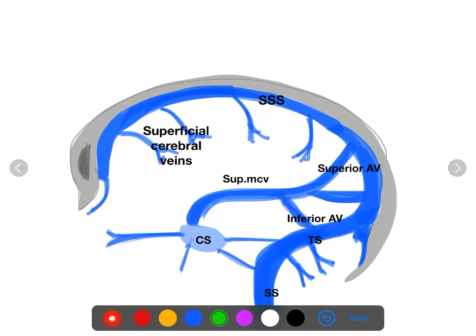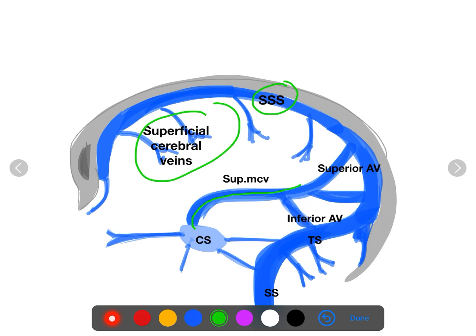These superficial cerebral veins pass from the medial surface and from the supralateral surface and drain into the superior sagittal sinus. As these veins terminate into the superior sagittal sinus, they pass through the subdural space for a short distance. So in case of any rupture of the superficial cerebral veins, it causes subdural hemorrhage because of this long course in the subdural space. Now the second set is the superficial middle cerebral vein.